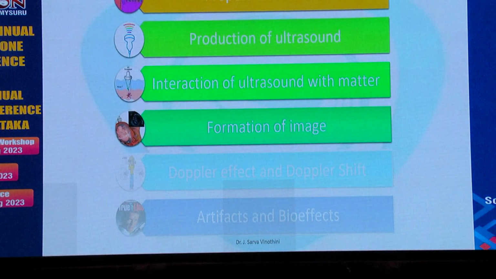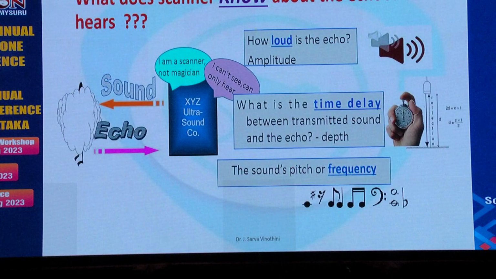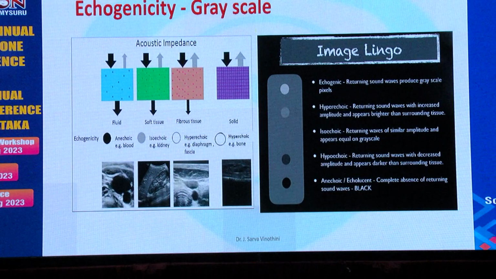So now that the interaction has happened, how do we get an image? What does the ultrasound know about the echoes that it receives? It knows how loud that echo is, so it can plot an amplitude of the received echo. It knows how much time it has taken for the echo to come back, so depending upon that, it can plot at what depth that particular echo has come from, and it knows the pitch or the frequency.